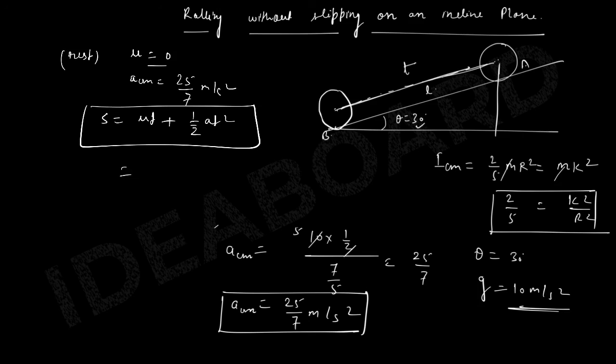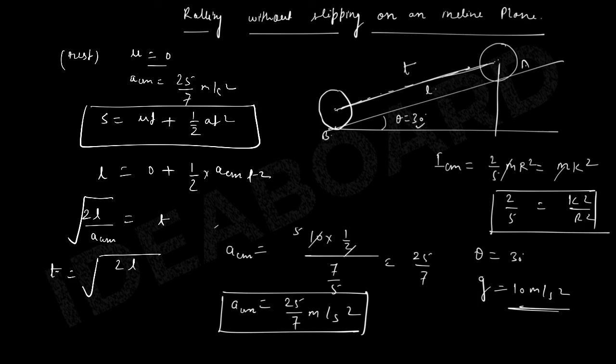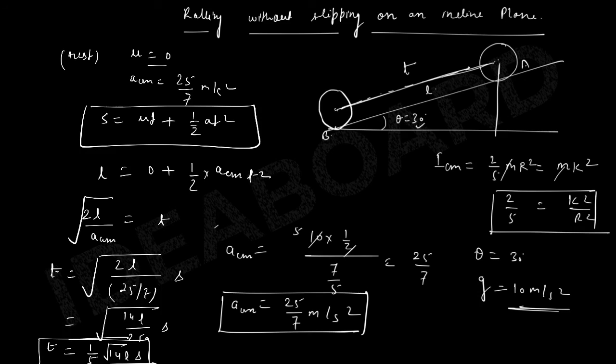So here S is nothing else but L, u is 0, and a is a_CM, so L is equal to half a_CM t square. So clearly t will be the square root of 2L by a_CM. We can substitute the values, so this is the square root of 2L by 25 by 7. Of course I can write it as the square root of 14L by 25 seconds, or simply 1 upon 5 under root of 14L seconds. Of course L will be provided, so you can easily calculate the value of time.